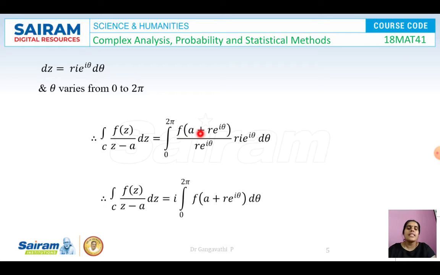f of z is a plus r e to the power of i theta, and in the denominator we have z minus a. z minus a is nothing but r e to the power of i theta, and dz is r i into e to the power of i theta d theta.